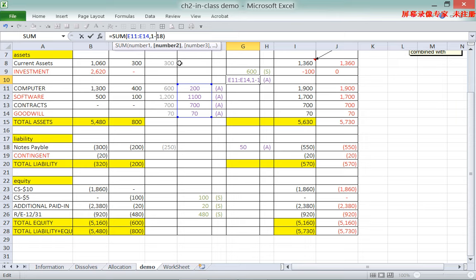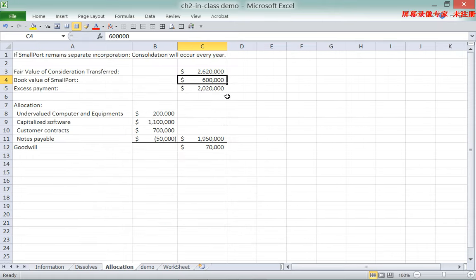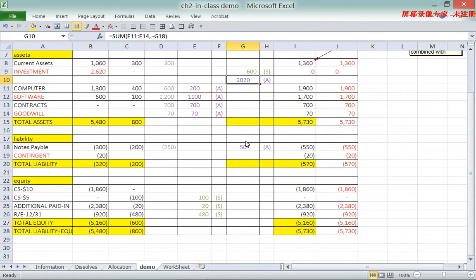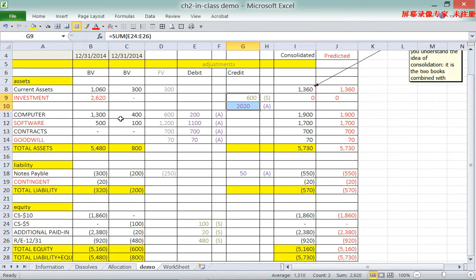This is the negative number. Negative 50. It would be 2.02 million. If we look at allocation, this is exactly what we have. So if we add these two things up, and it's on the credit side, it cancels out with our investment account. Our investment account becomes 0.